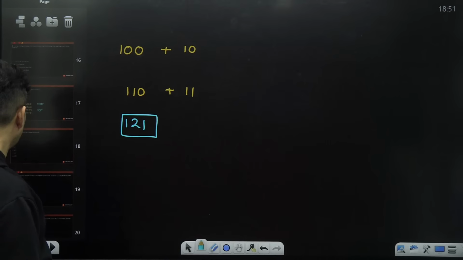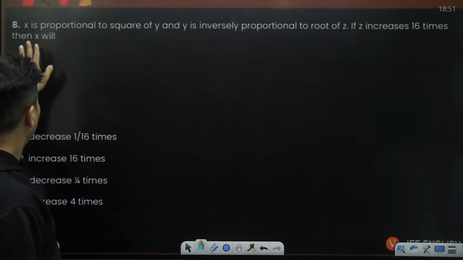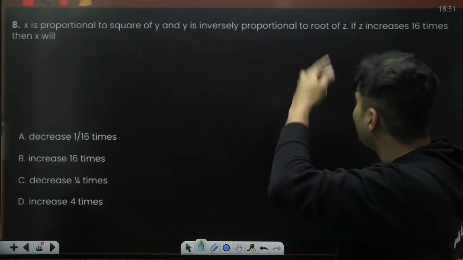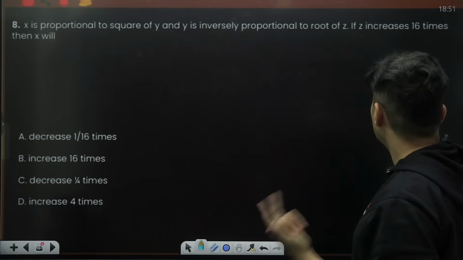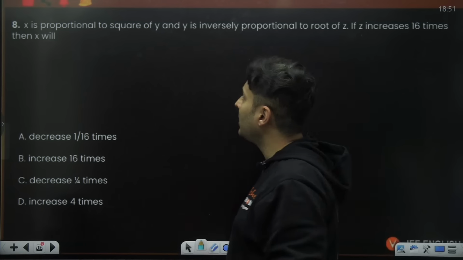All right, moving on to the next question on your screen. If x is proportional to the square of y and y is inversely proportional to the root of z, then if z is increased 16 times, x will change how many times?